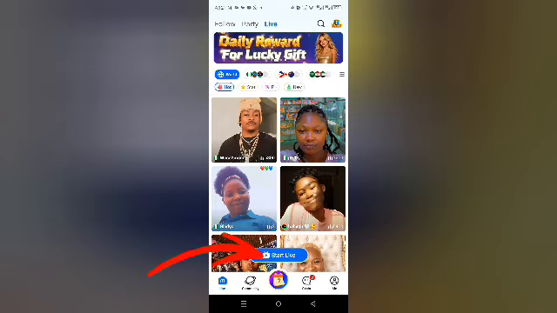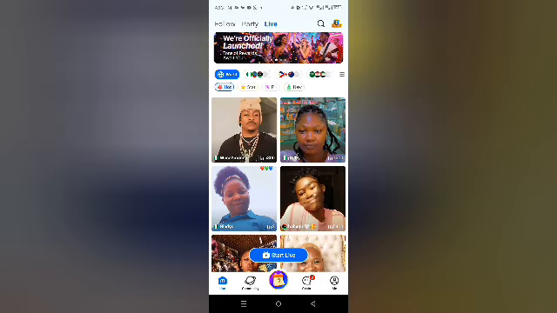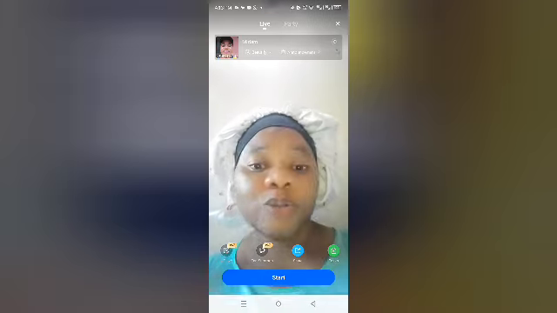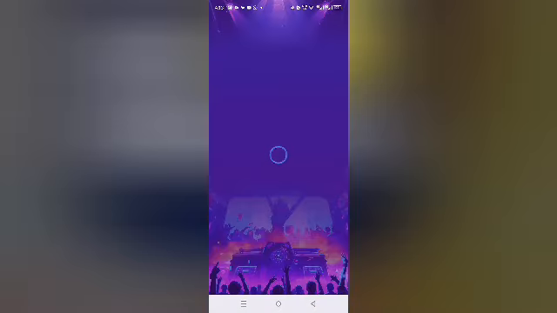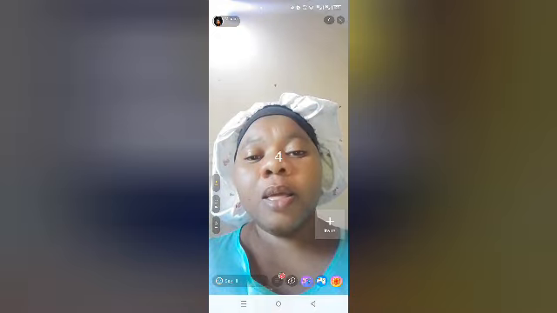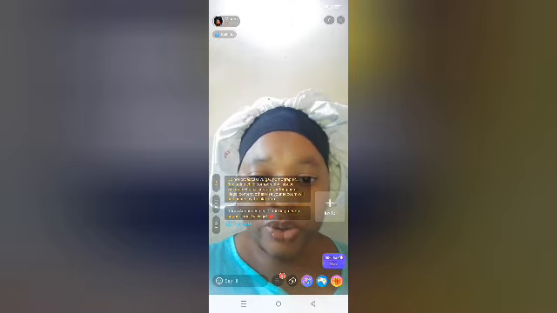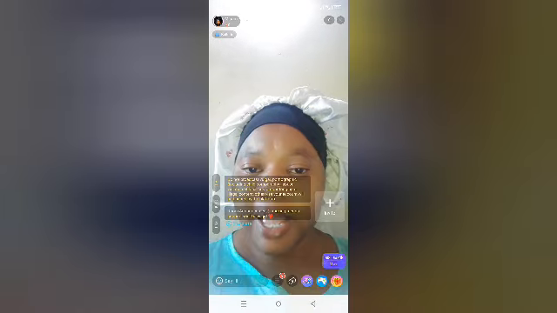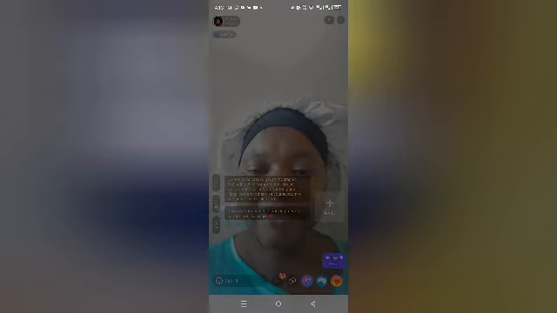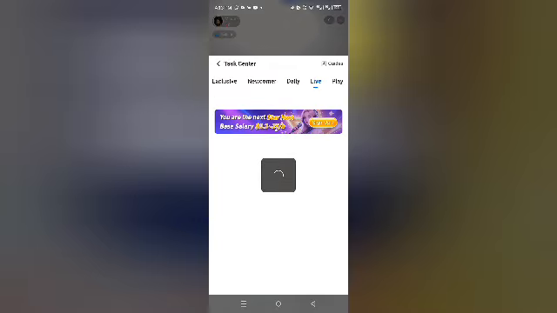Okay, let me click on start live right now. Anyone you want to click, you are free to click. So once you go live, you click on start and you go live. Okay, it's counting down. Once you go live, you'll see the three buttons where you can tap to check your tasks, to check how many minutes you have done. For now, I cannot see how many minutes I've done because I just started this live stream.